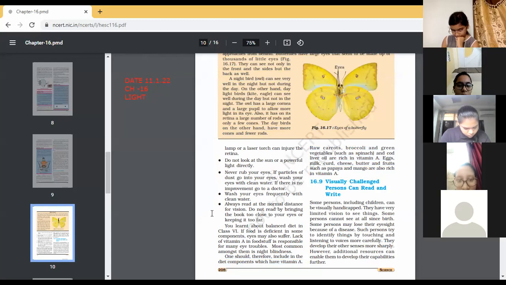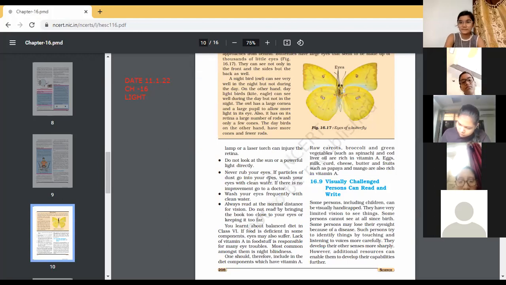Children, kindly underline, it's very important. The few precautions to be taken, how we can take care of our eye. And already you have read that if vitamin A is deficient in our body, it causes night blindness. And to take care of it, we should take vitamin A, which is present in carrots, broccoli, green vegetables, etc. So vitamin A is much more important for our eyes. So till here we had completed the part of the eye, the structure, the functions, how to take care of our eye, and which vitamins we need to take for it.